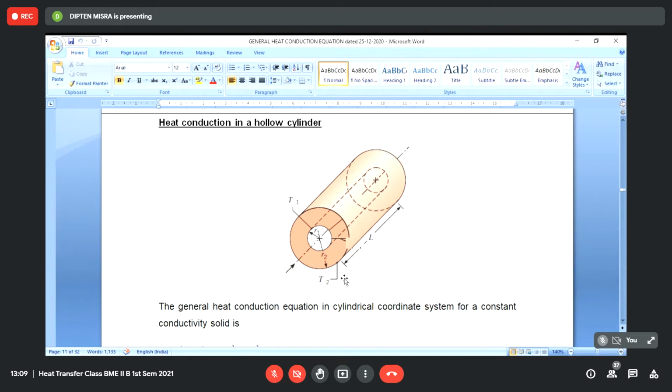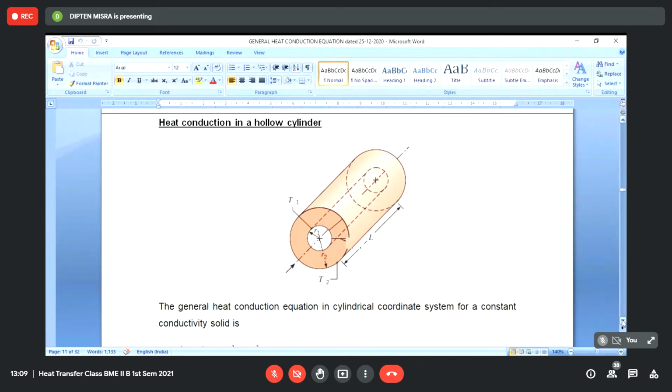So the whole phenomenon will be time independent. It can be an example of steady state heat transfer only along the radial direction. So again, we can say this is an example of one directional steady state heat conduction in a cylindrical geometry.